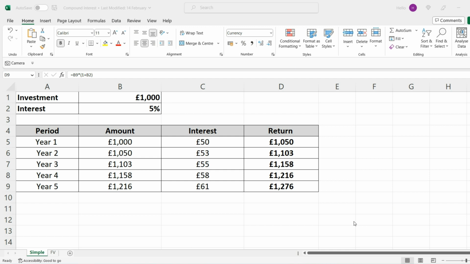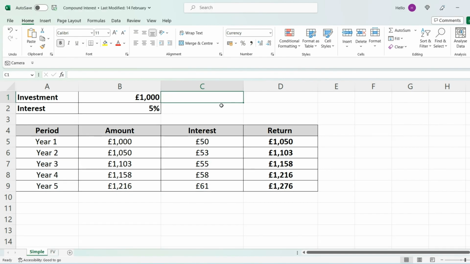Hey guys, in this video I'm going to explain how to work out compound interest within Excel. So firstly, what is compound interest? Compound interest is simply interest that you earn on interest. And the theory is that the money should compound over time into a large figure. So let's look at an example.